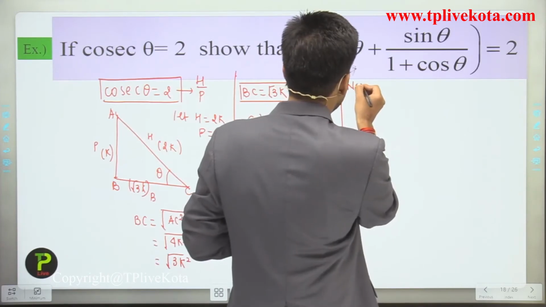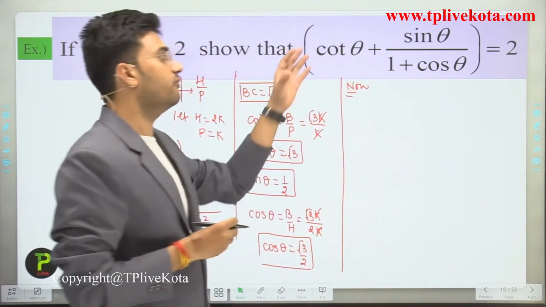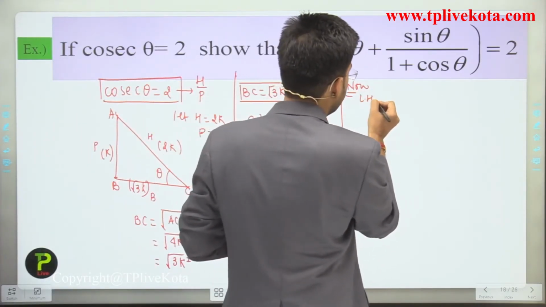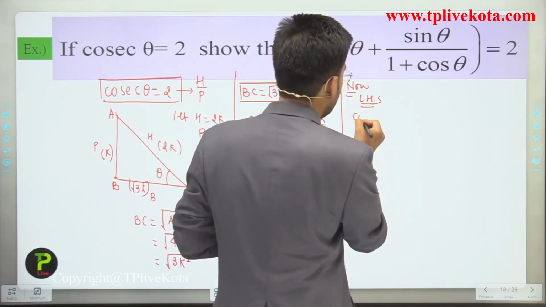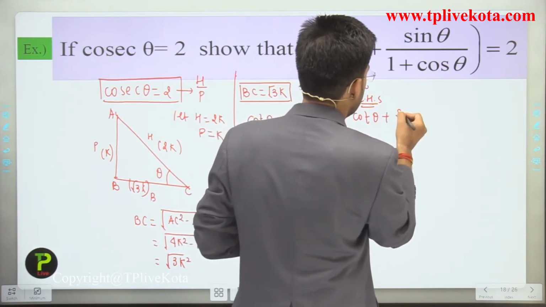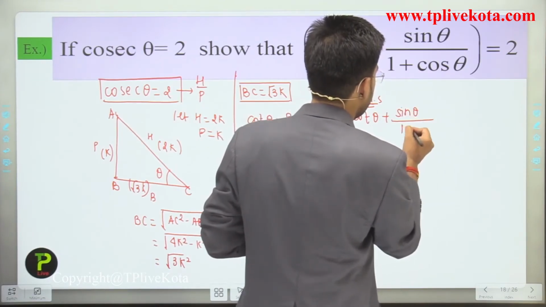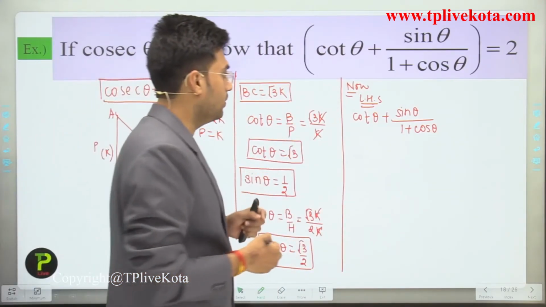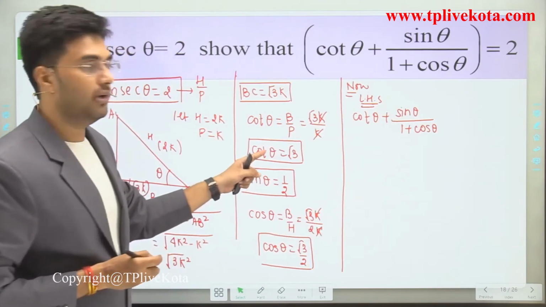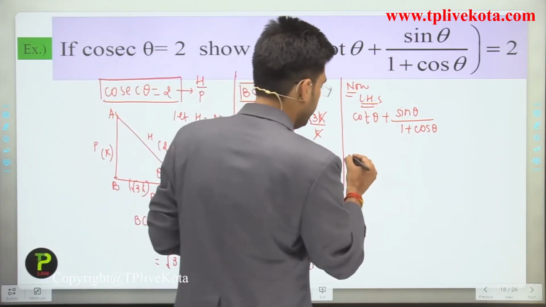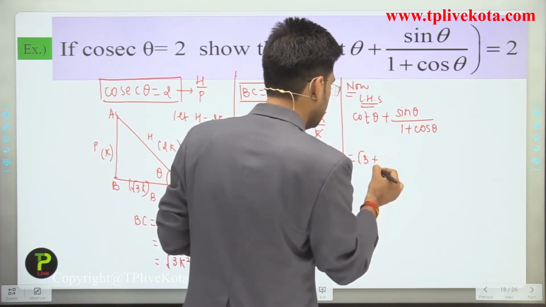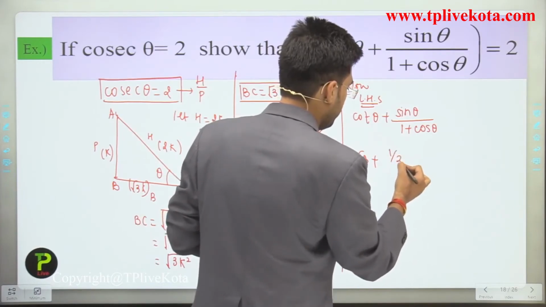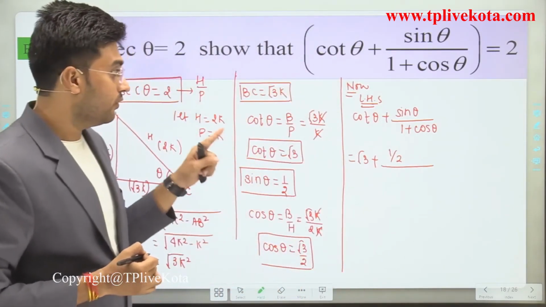Now we have to prove that the value of this expression is equal to 2. So let's solve the left hand side, and the left hand side is cot theta plus sin theta divided by 1 plus cos theta. Clear? Now, the value of cot theta is root 3, so we can write root 3 plus the value of sin theta, 1 by 2, divided by 1 plus cos theta.